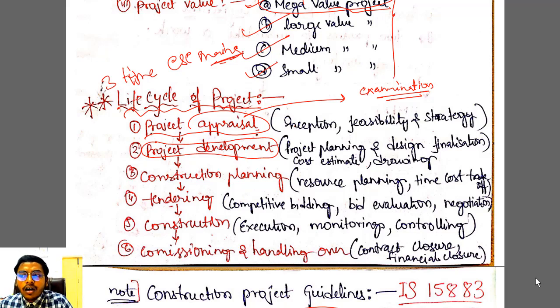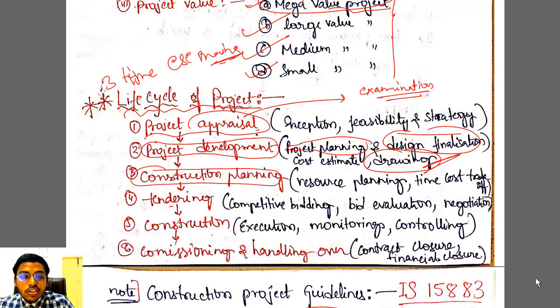प्रोजेक्ट डेवलपमेंट में क्या करेगा? ऑब्वियसली डिजाइन फाइनलाइजेशन करेगा, ड्राइंग फाइनलाइजेशन करेगा, and whatever terms related with the project he will plan everything, right? So next is the construction planning. So what is construction planning? For the construction purpose, see, design is finalized, drawing is finalized.